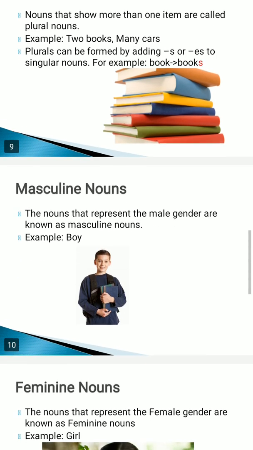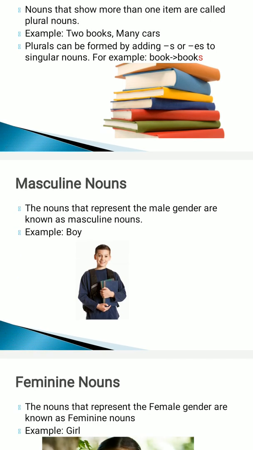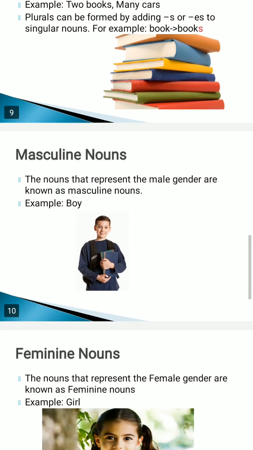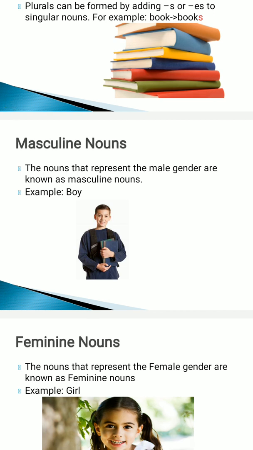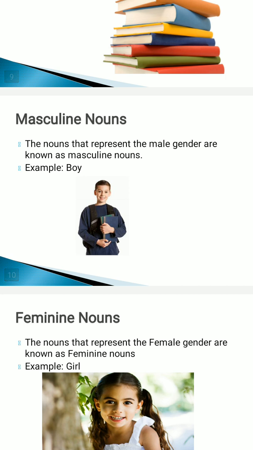Third one is masculine nouns. Now what are the masculine nouns? Masculine nouns are the nouns that represent the male gender. Representing the male gender means, when we want to talk about a boy or a man, or you can say the animals that are male, they are known as masculine nouns. Particularly a boy and a man refer to the masculine gender. As in the example, you can also see there is a picture of a boy, that represents the masculine noun.